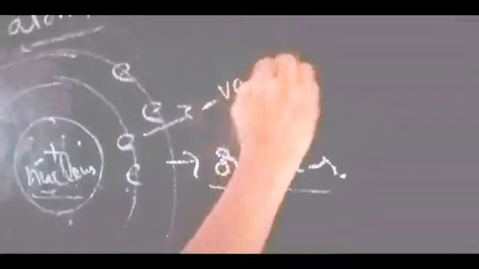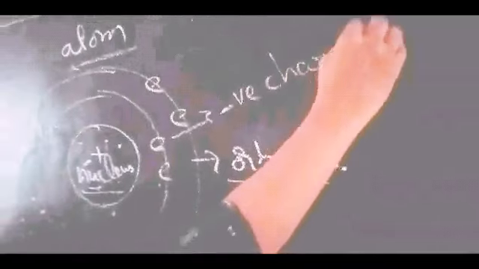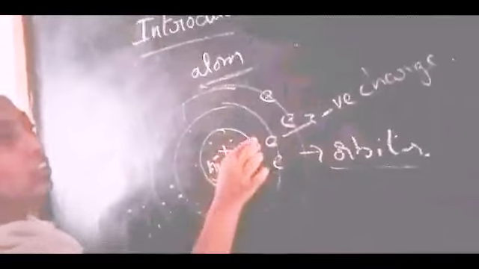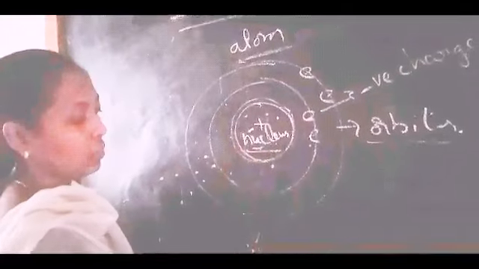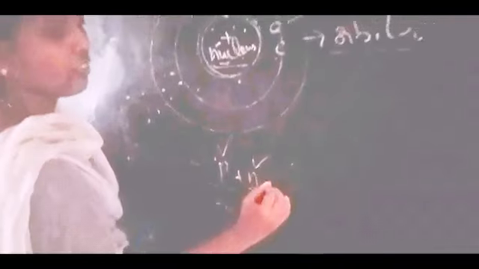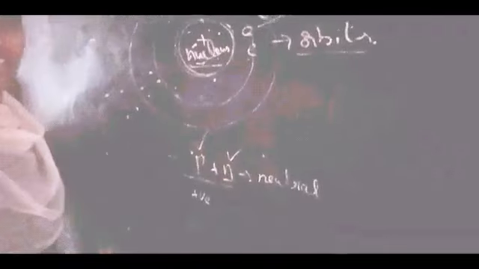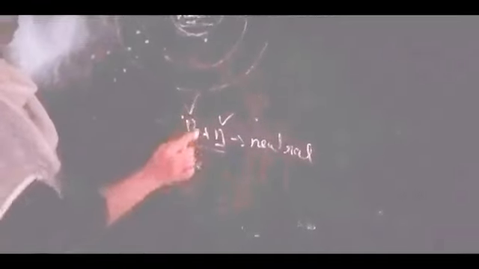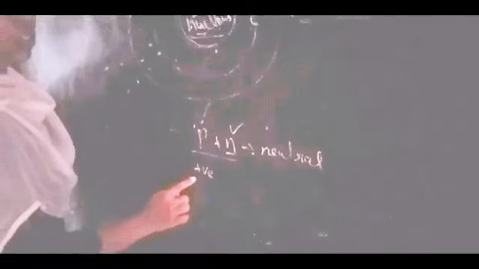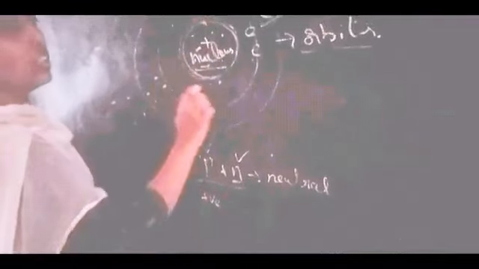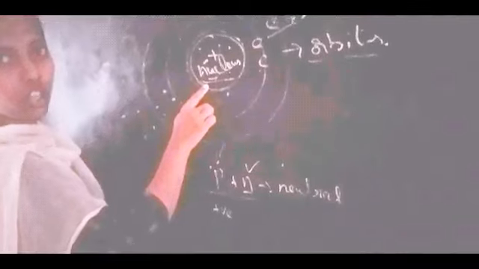Protons are positively charged and electrons have a negative charge. In the center part there exist protons and neutrons. Neutrons have a neutral charge. There is no charge for neutrons. Only because of the protons, that means positively charged particles, the nucleus has a positive charge.